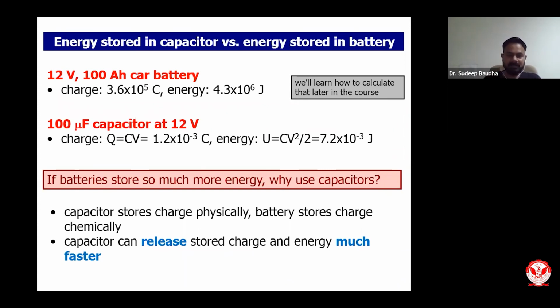Fundamentally, capacitors can release stored energy or stored charge much faster. The energy stored in a battery won't come out very fast; it comes gradually, and can be extracted slowly. But energy from a capacitor can be extracted in a fraction of a second, so a tremendous amount of energy comes out.